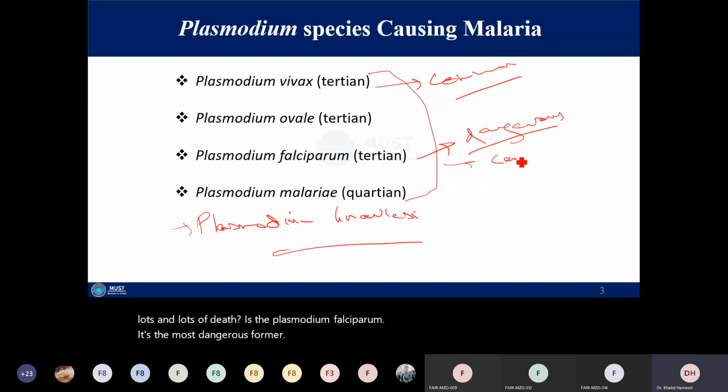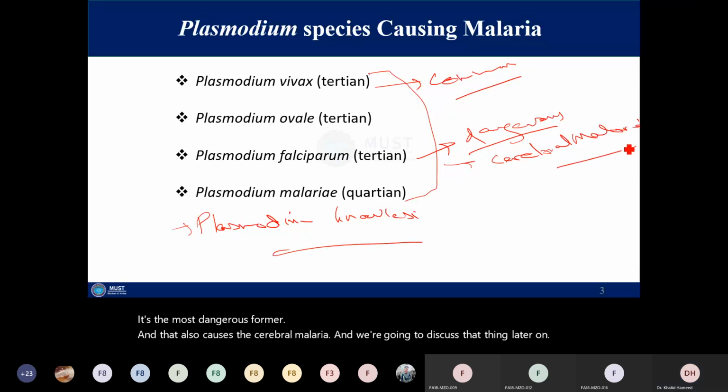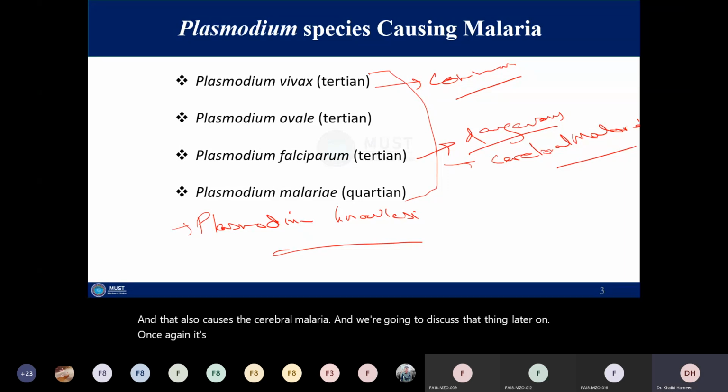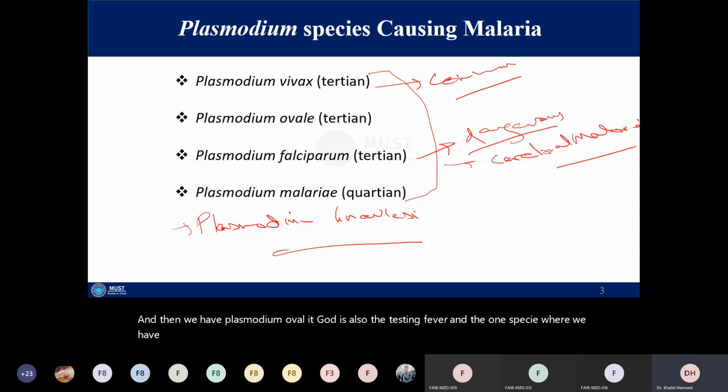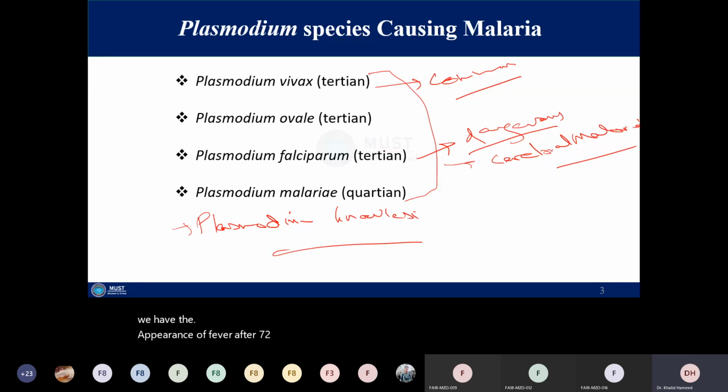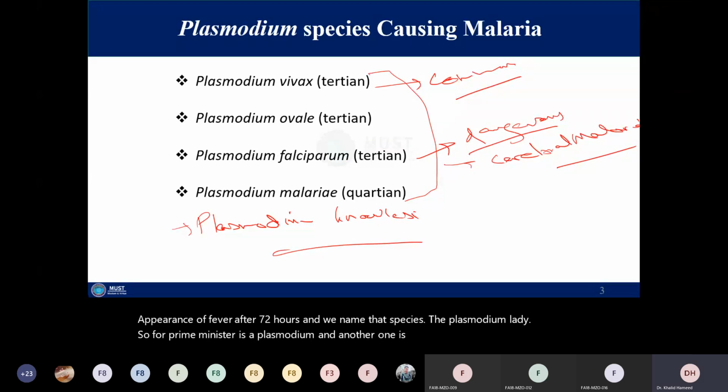That also causes cerebral malaria, and we're going to discuss that later on. Once again, it's a tertian fever; the fever appears after 48 hours. And then we have Plasmodium ovale. It also causes the tertian fever. And there is one species where the fever appears after 72 hours, and we name that species Plasmodium malariae. So 4 prominent species of Plasmodium, and another 5th one is known, Plasmodium knowlesi, but that does not have a large distribution.